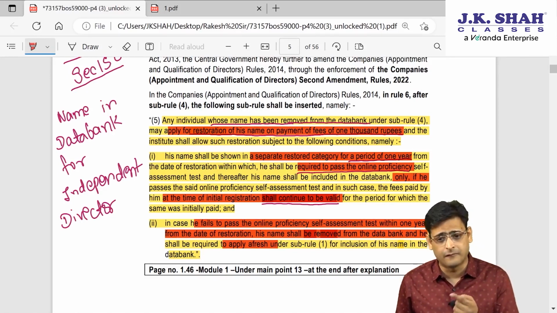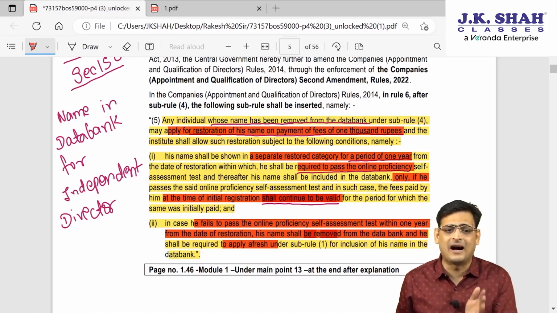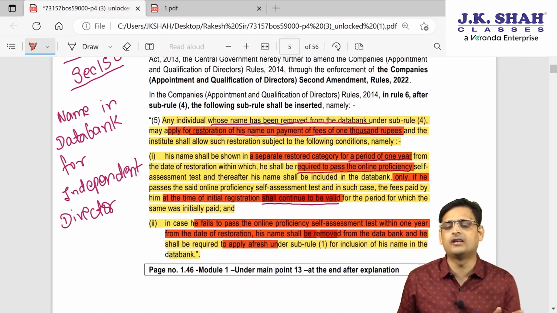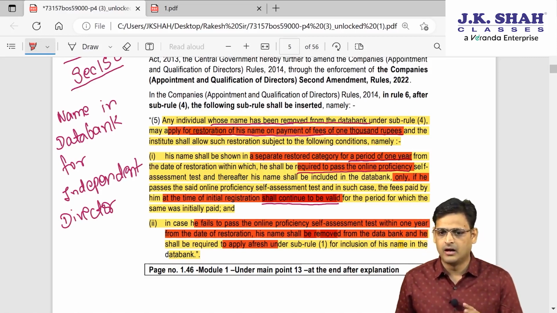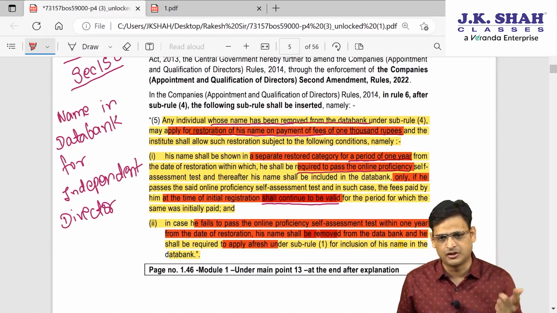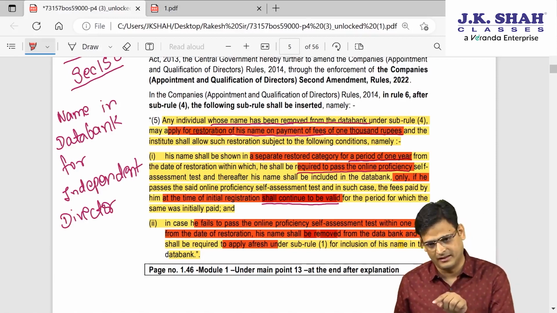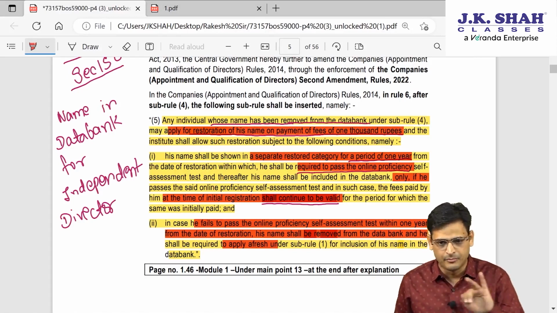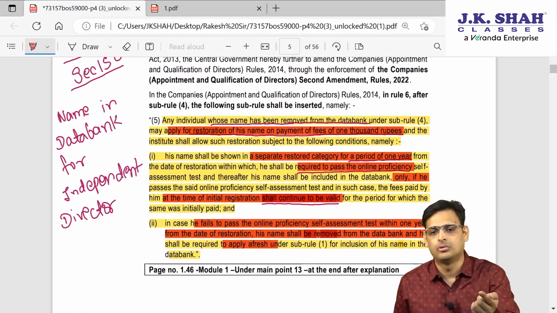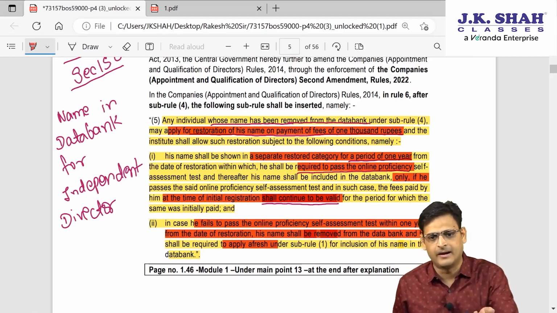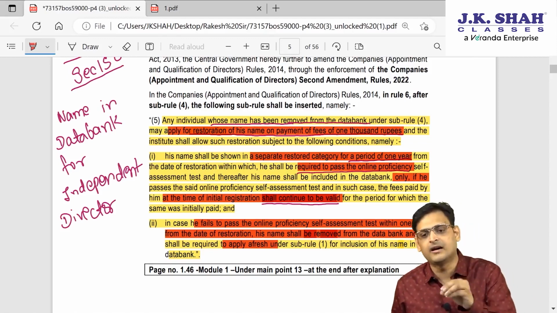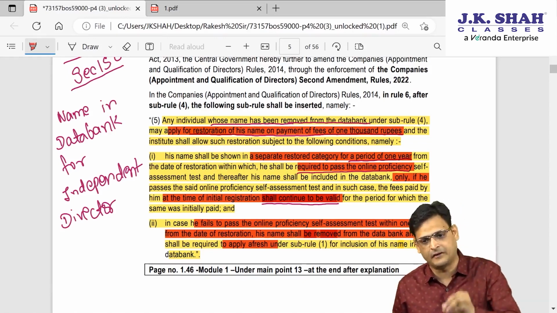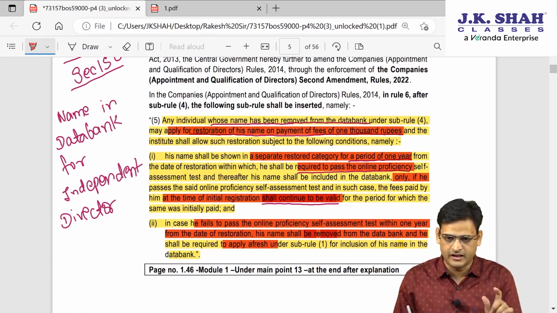And now within 1 year, once your name got restored, you have to pass an online exam, and if you pass that online exam within 1 year, then your name will continue to be valid, and the original fees which you paid at the time of original registration will also continue to be valid. But if you fail to pass that exam within 1 year from when your name got restored, then your name will be removed again. And now if you want to put your name back in the data bank, you have to make a fresh application. That means you have to give the fresh fees. So this is all for the directors chapter.